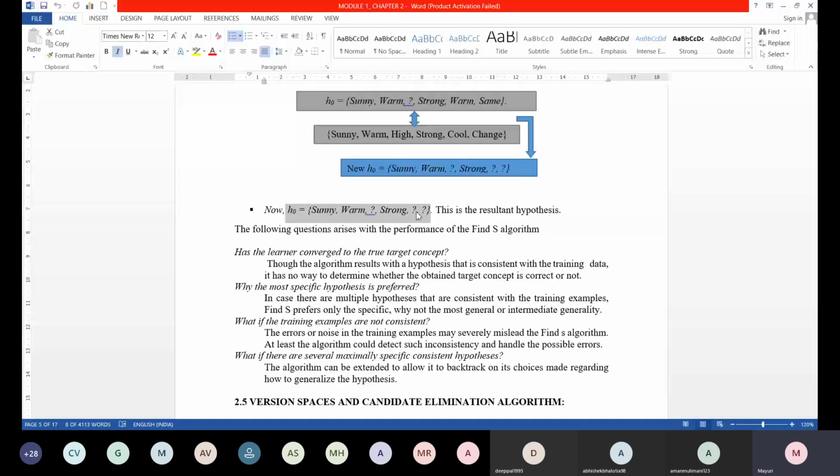Somehow I have to shrink the region, right? Are you understanding this point? Without question marks, however I shrink, I'm getting only specific values. That is what maximally specific means. I'm not getting the general one. So in that case, can you backtrack? No, there is no backtracking facility. So that is the issue.